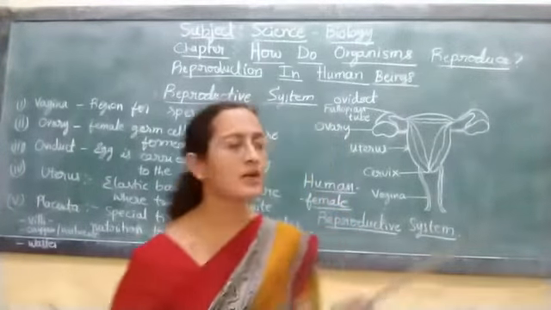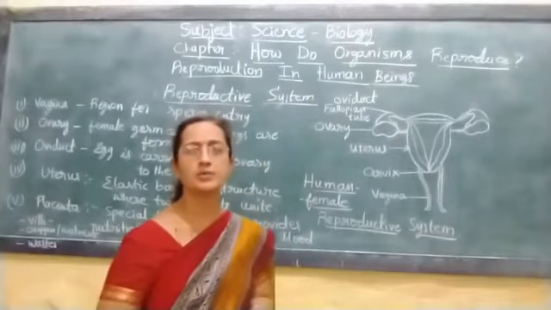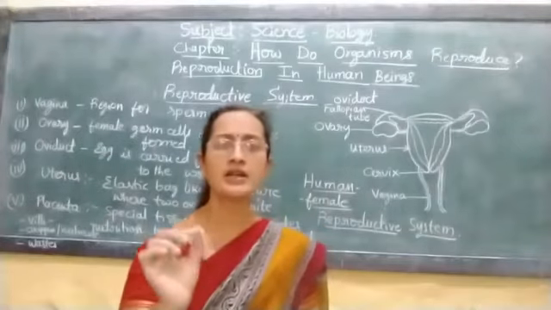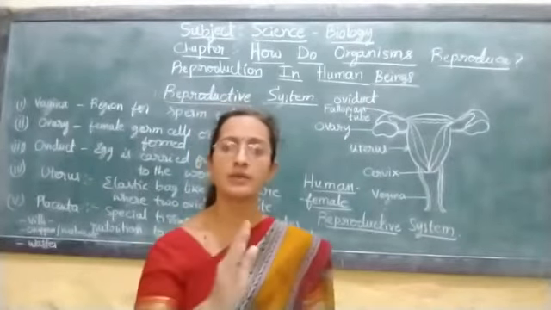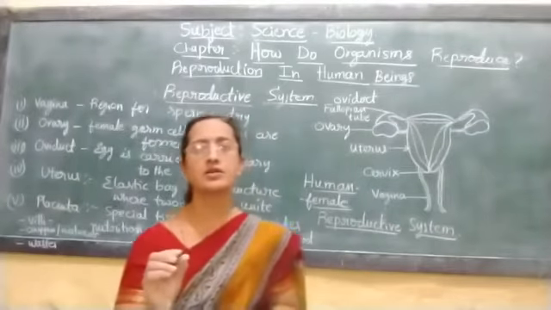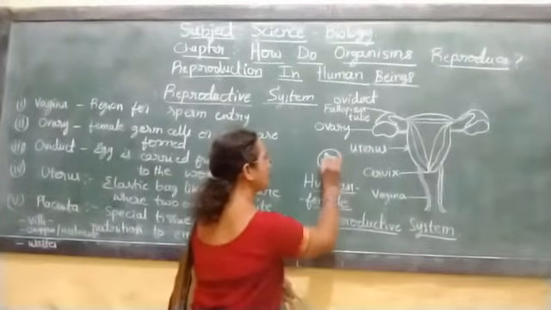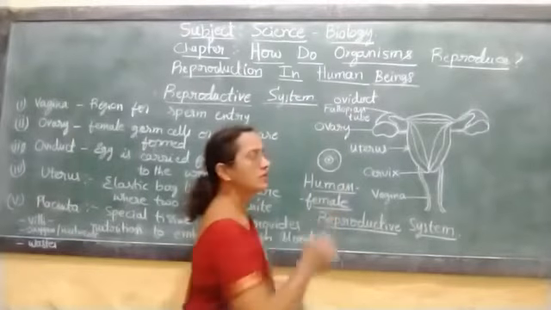Egg produced in the ovaries is considerably large in size when compared to the sperms. Sperm is a very tiny body, highly motile in nature, but does not consist of any nutrients, whereas egg is considerably large in size and consists of nutrients.